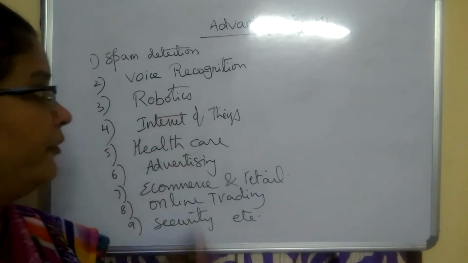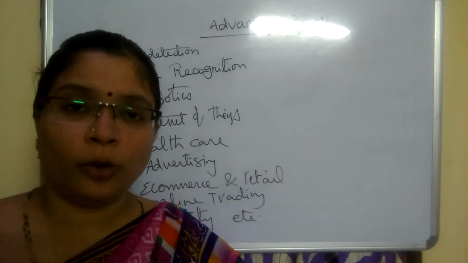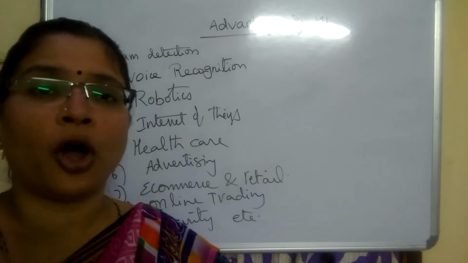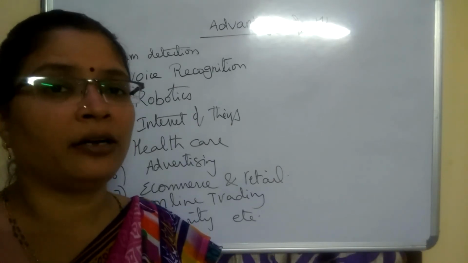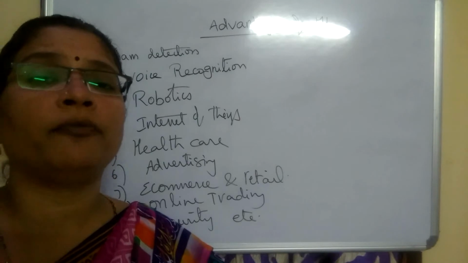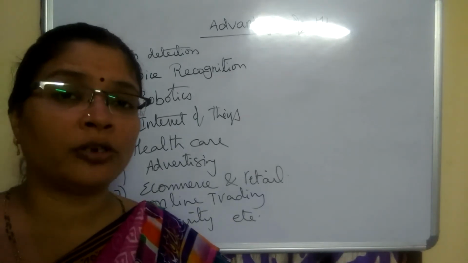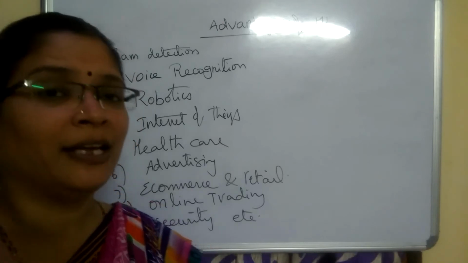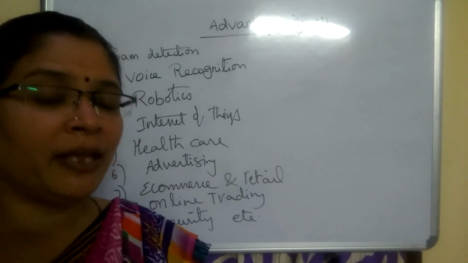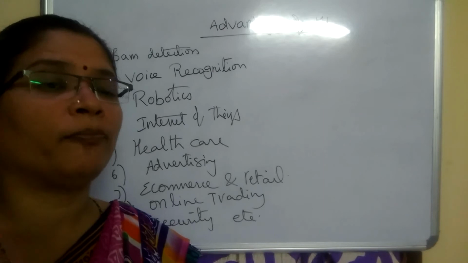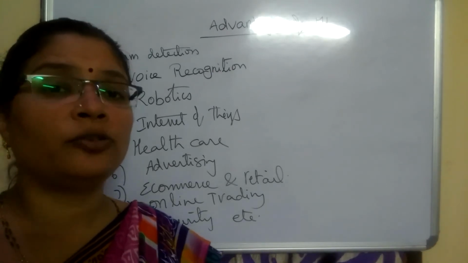The next one we are talking about is robotics. Robotics is actually a branch of artificial intelligence. In artificial intelligence, we make various numbers of robots, and some of them we make as intelligent robots. That means they can learn, they can mimic human learning in the case of supervised as well as unsupervised learning.